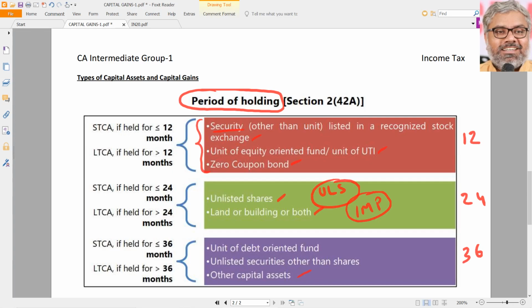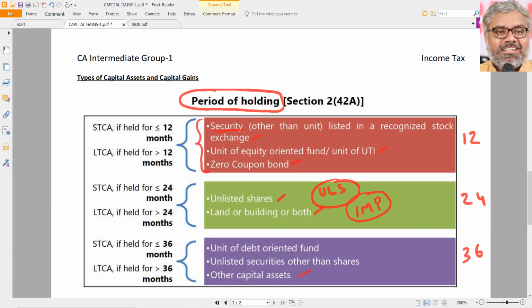These two have a period of holding requirement of 24 months for them to be called long-term capital assets, that is, more than 24 months. What are those two things here? Unlisted shares and land or building or both, which are immovable properties. 24 months is the period that we should check. More than 24 months is long term, less than or equal to 24 months is short term.